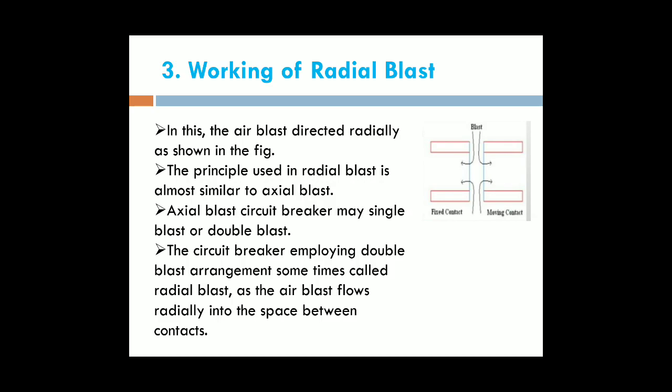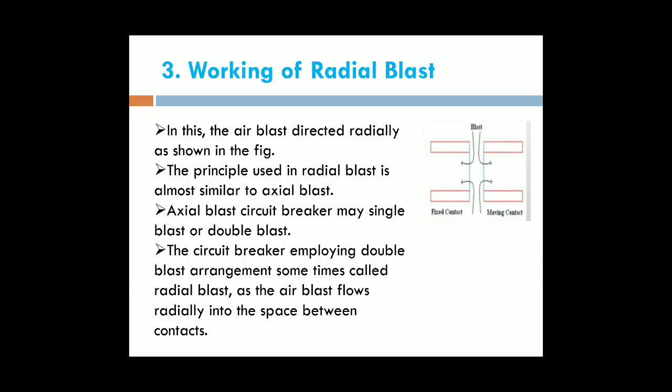Compared to the axial blast, by using this cross blast, we quickly reduce the arc production in between the fixed and moving contacts. Then we give very quick protection to the circuit breaker by using this cross blast air blast circuit breaker. Next, coming to the last blast type, that is the radial blast type.